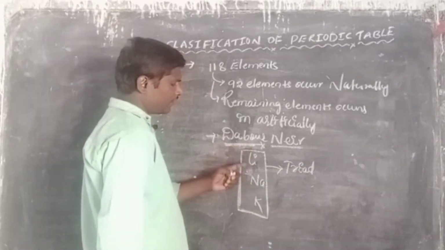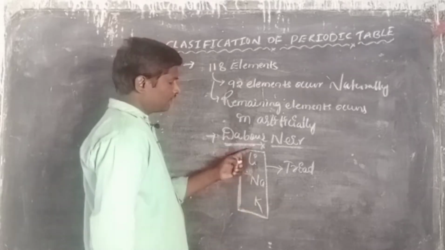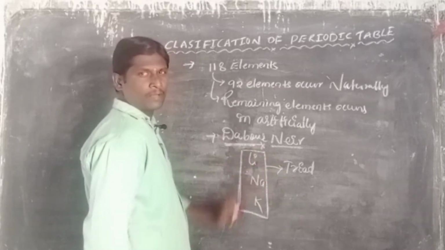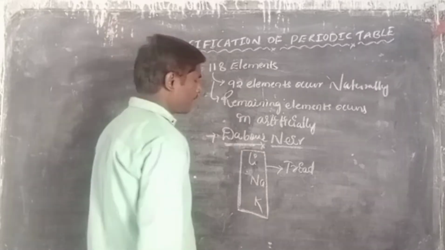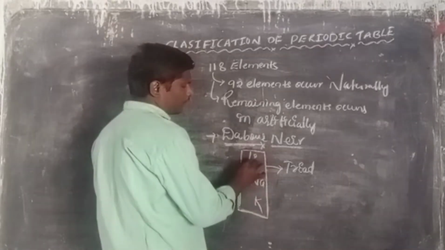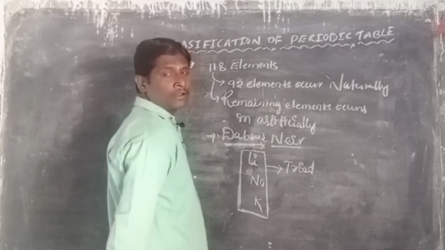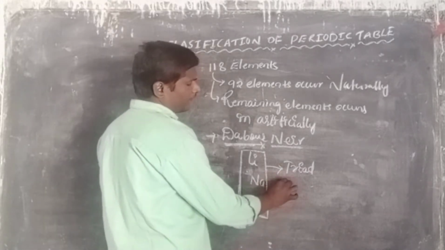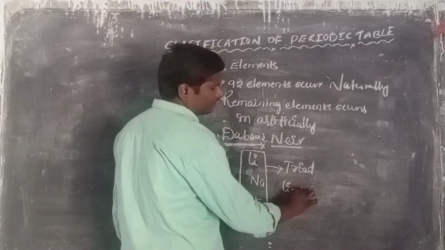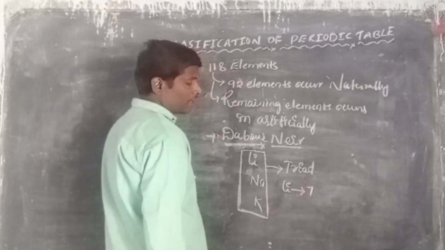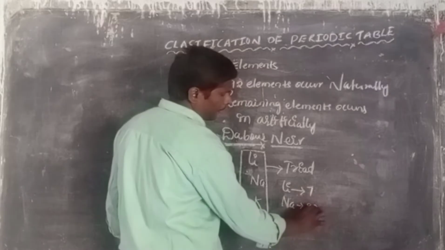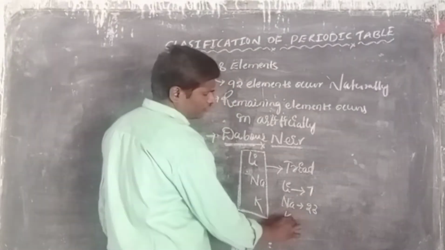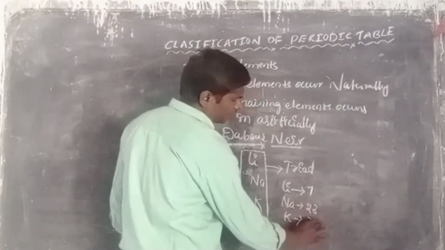In this triad, the atomic weight of the first element, lithium, is 7, of sodium is 23, and of potassium is 39.